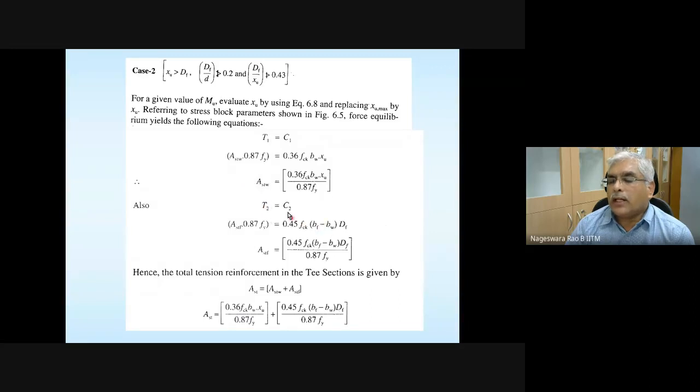And what about the other component of the compressive force? Once these two conditions are satisfied, the flange is going to be stressed uniformly, 0.447 FCK (BF minus BW) multiplied by capital DF. To balance this compressive force, you need to add some steel, and that steel is denoted as ASTF because this is the contribution from the flange. So divide by 0.87 Fy, calculate the area of steel, and add these two areas of steel. That's going to be the total area of steel.